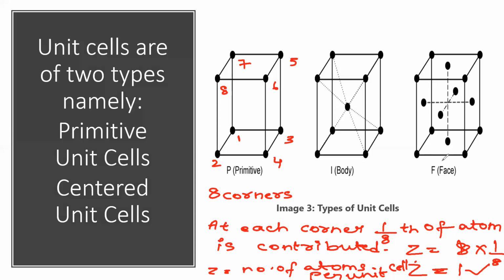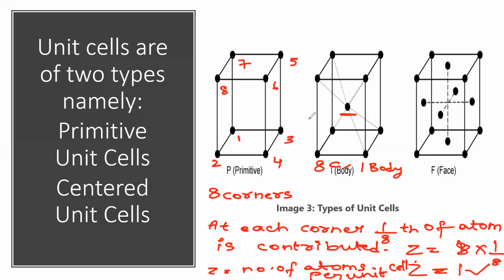Next, coming to body center, the second one we have shown here. It is called body center. In this, you can see clearly that atoms are present not only at the corners: all the atoms are present at 8 corners, and apart from the 8 corners, one atom will be present at the body center. I'm underlining this. This is called body center. So apart from 8 corners, one is present at the center.